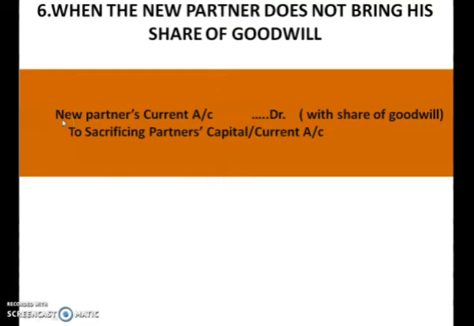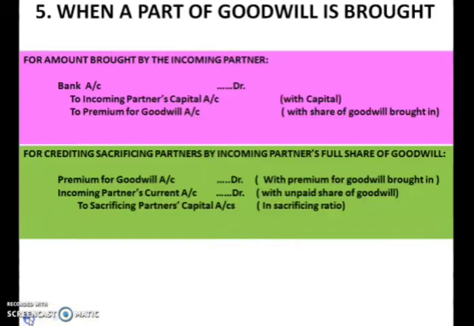Look students, the new partner's current account will be debited to the sacrificing partner's capital or current account, as the case may be. Here you have to debit the partner's current account. In our previous slide we saw that he was unable to bring the whole amount. For the amount he brought, the goodwill was debited, and for the amount he was unable to bring, it was debited to his current account. So the new partner has been debited here.